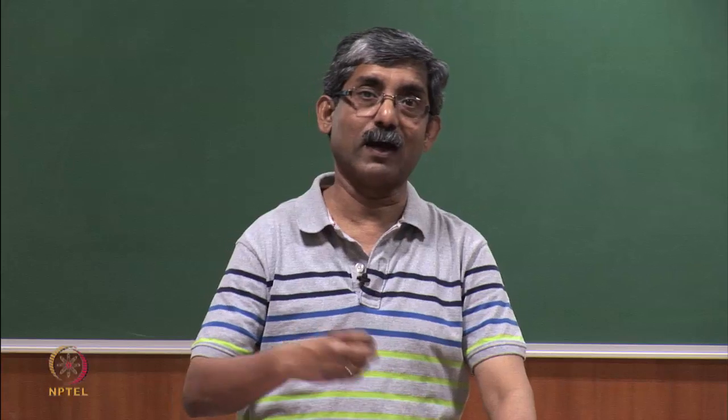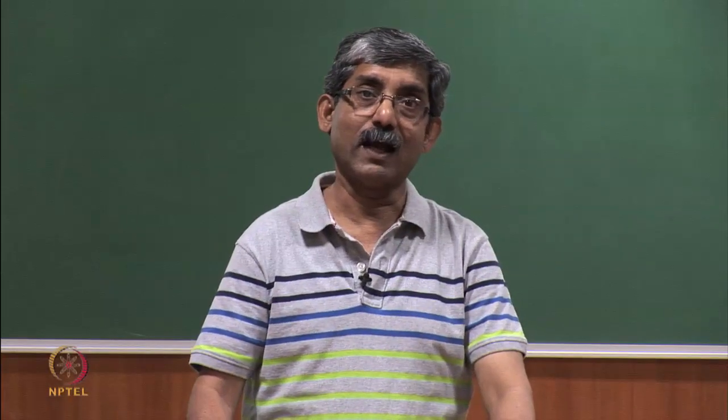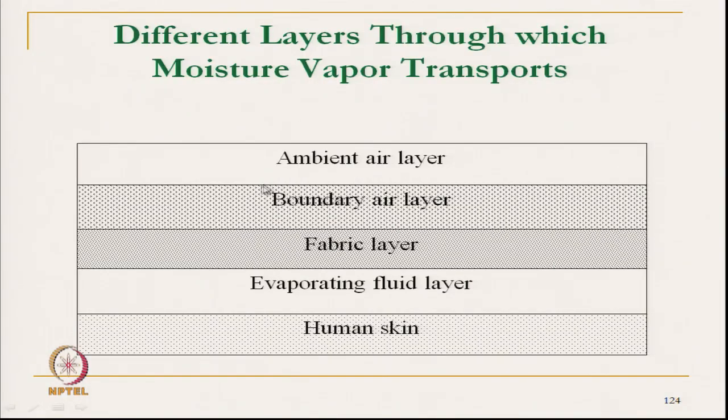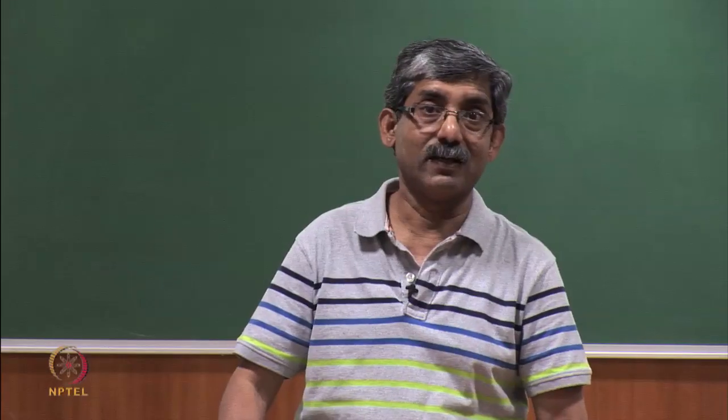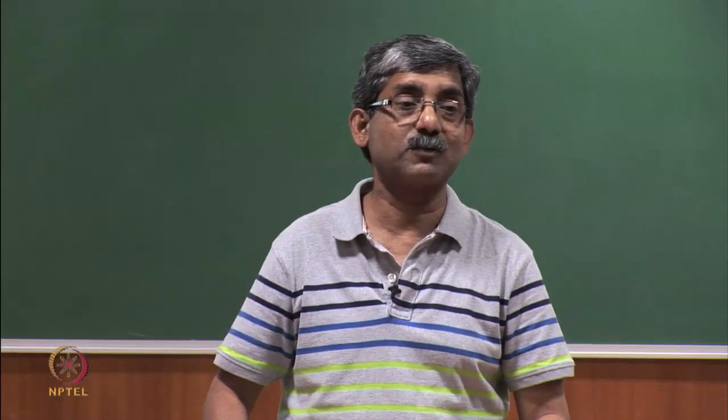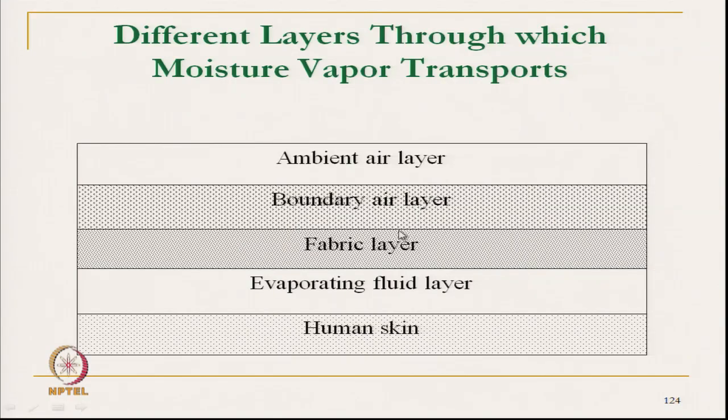Above the fabric layer there is a boundary air layer, and this layer is very important. If the vapor concentration at this layer is high, then that will affect the moisture transmission of the fabric layer.